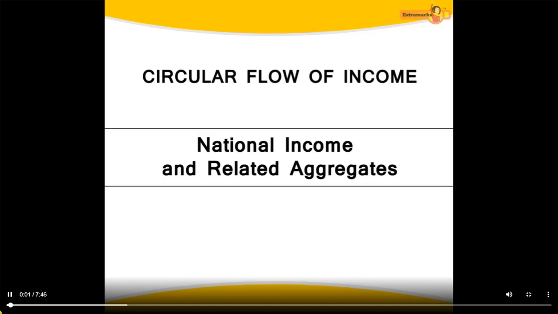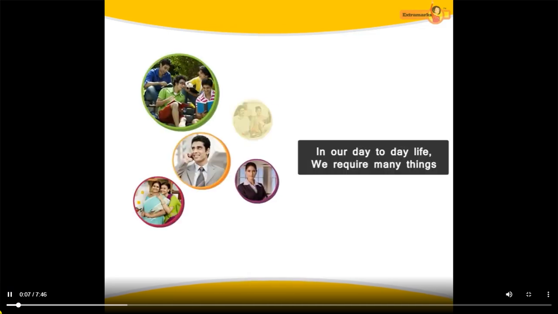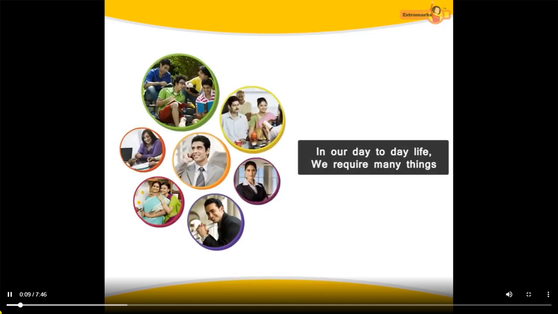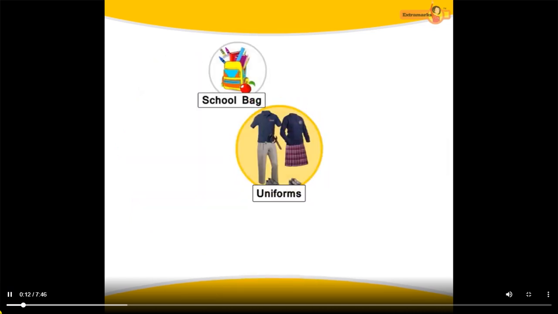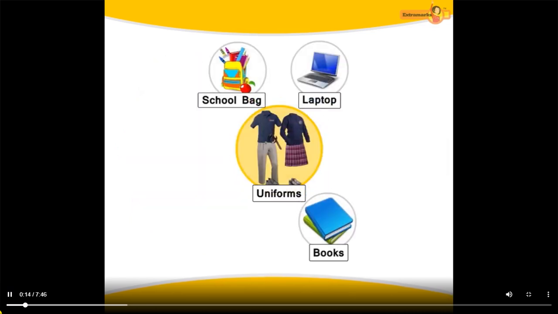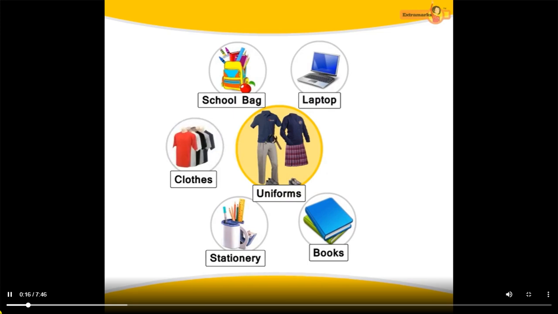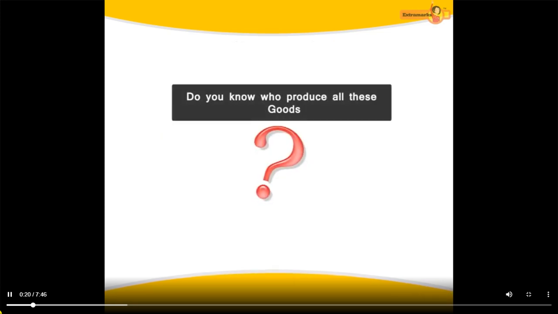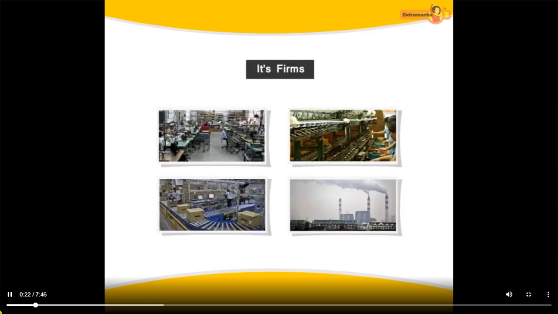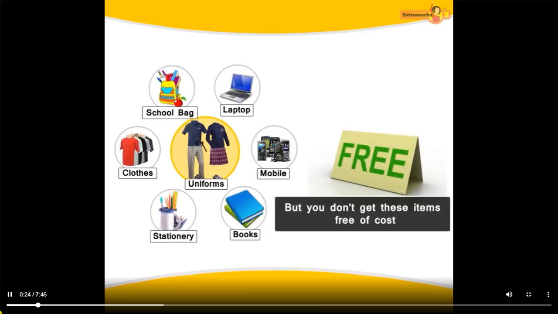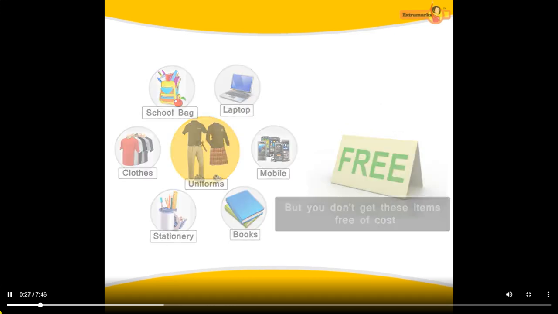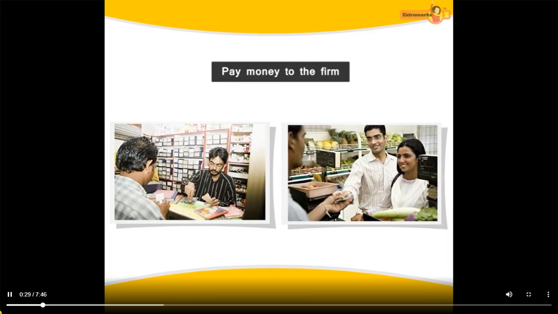Circular flow of income, national income and related aggregates. In our day-to-day life, we require many things like uniform, school bag, books, laptop, stationery, clothes, mobile phones, etc. Do you know who produces all these goods? It's firms. But you don't get these items free of cost. You have to pay money to the firm for the goods and services provided by them.